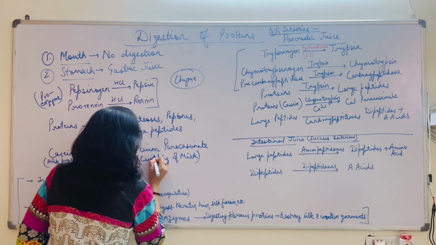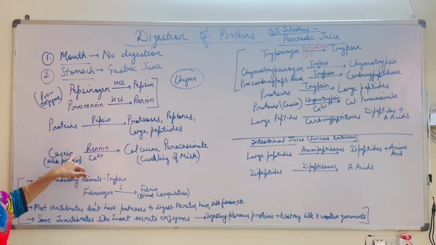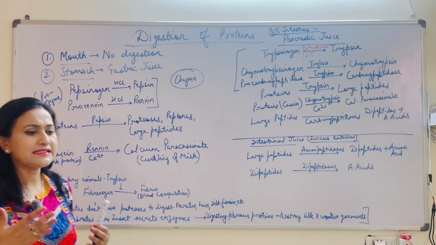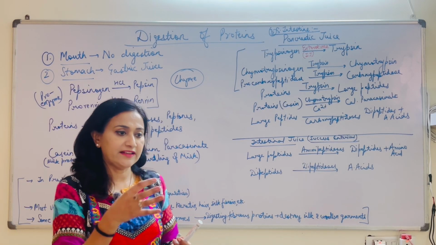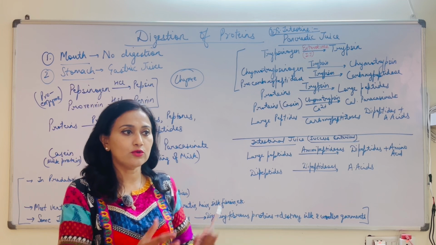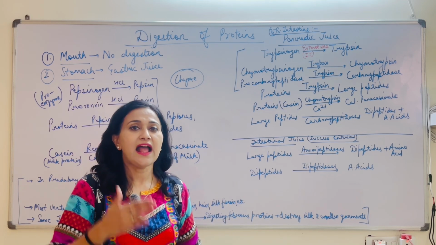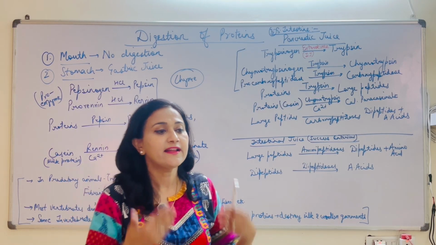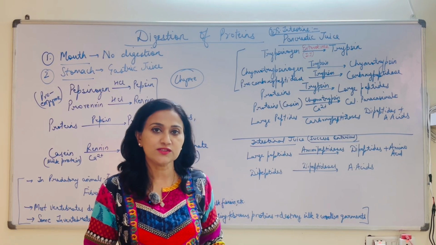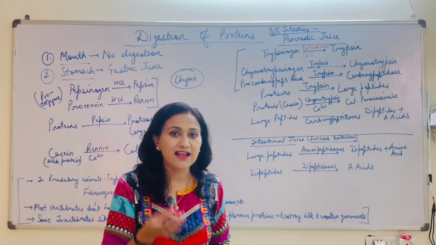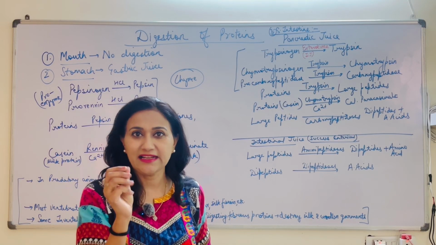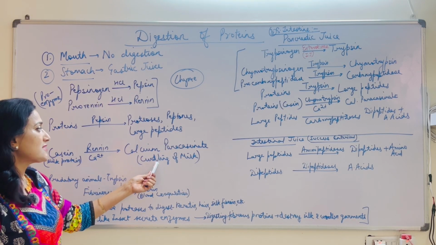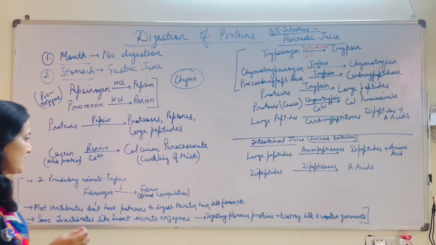Further, once the casein, the milk protein, is changed into calcium paracaseinate, you might have seen that sometimes when a small child takes in the milk, he has to be made to sit upright and patted, so that the peristaltic movements are not that strong in the small child. He gets a burp and the milk goes down. But sometimes they regurgitate it back, and the thicker liquid like curd which comes out is this calcium paracaseinate. That is known as curdling of milk, and it is a little acidic and sour to taste.